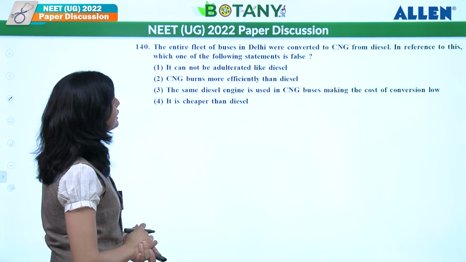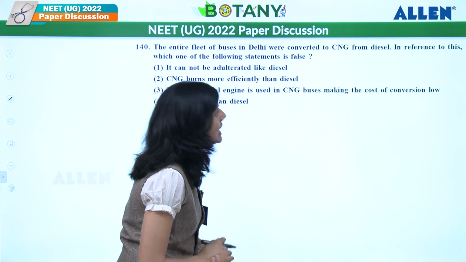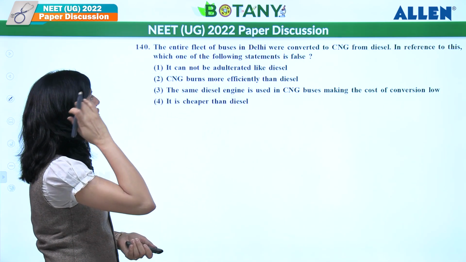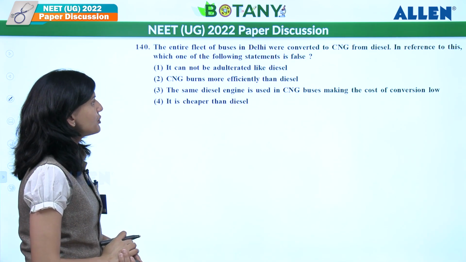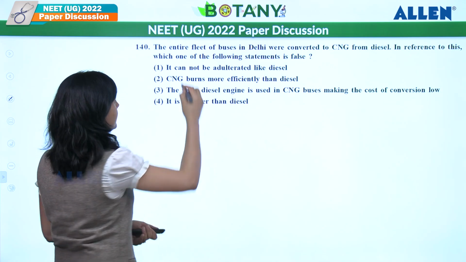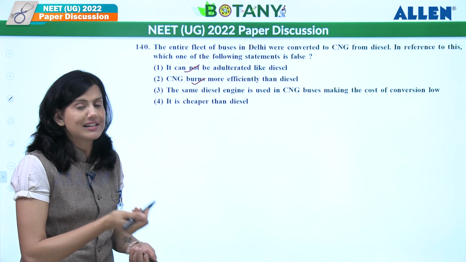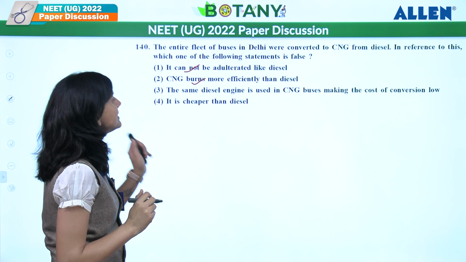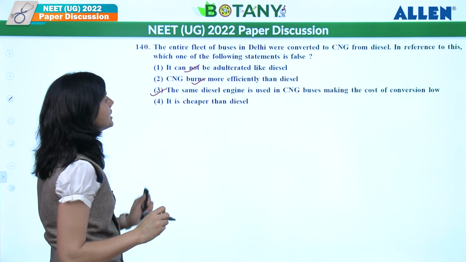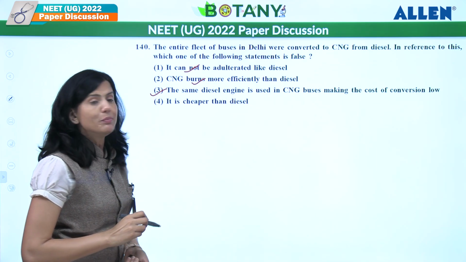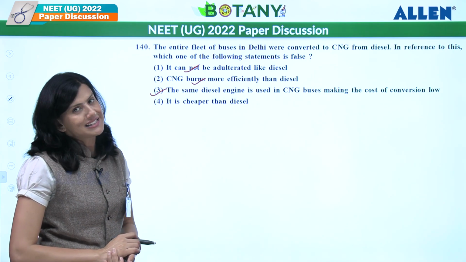The entire fleet of buses in Delhi was converted to CNG from diesel. In reference to this, which of the following statements is false? CNG cannot be adulterated like diesel, correct? CNG burns more efficiently than diesel and petrol, correct? These are direct NCERT lines. The same diesel engine is used? No, the same engine is not used. So this is wrong, and it is cheaper than diesel. That is also a right statement here. So the answer should go as 3 here.